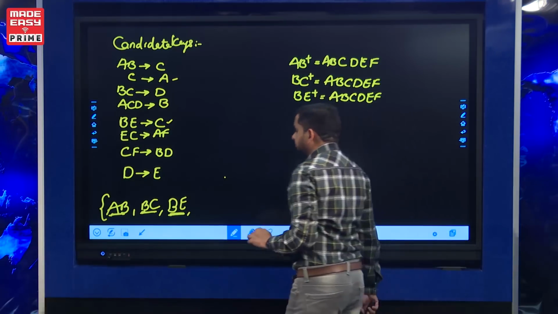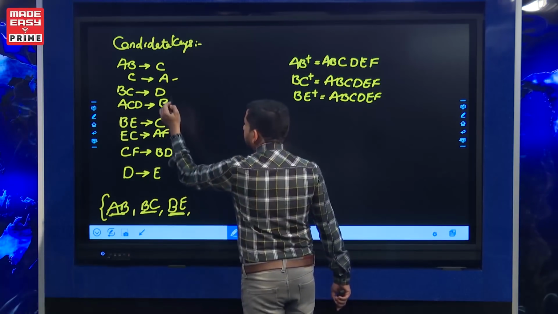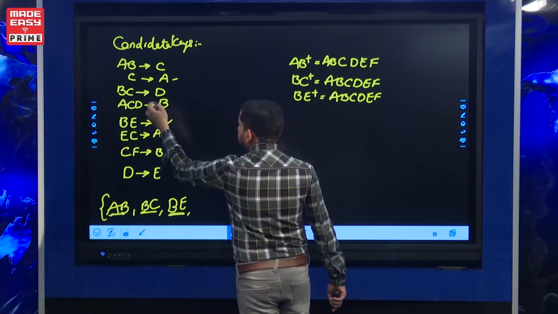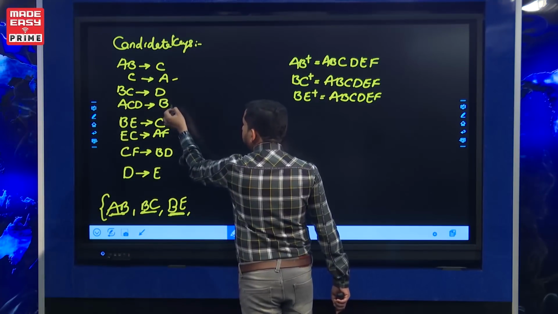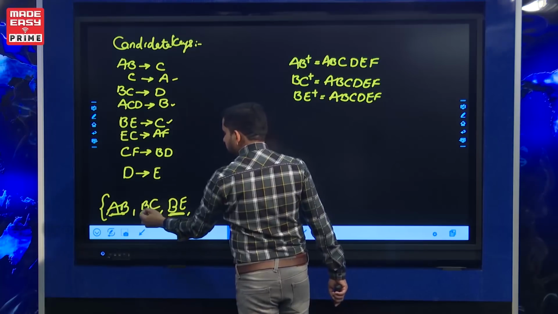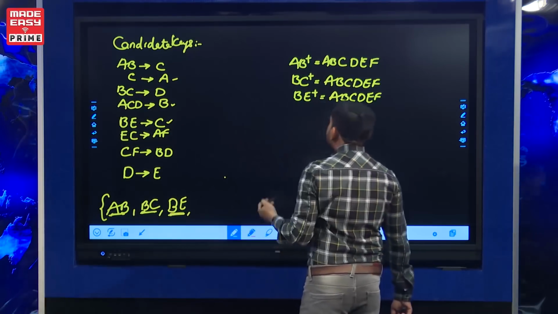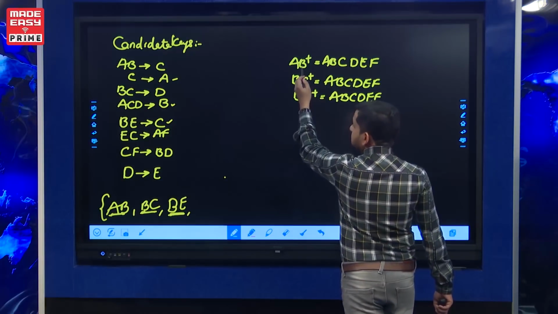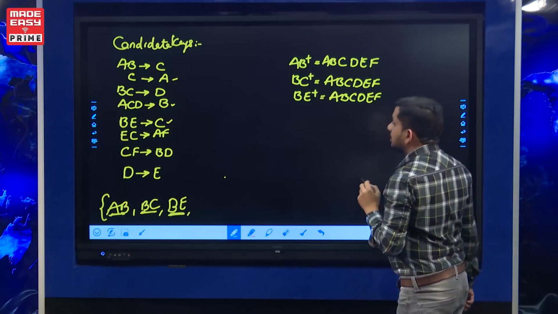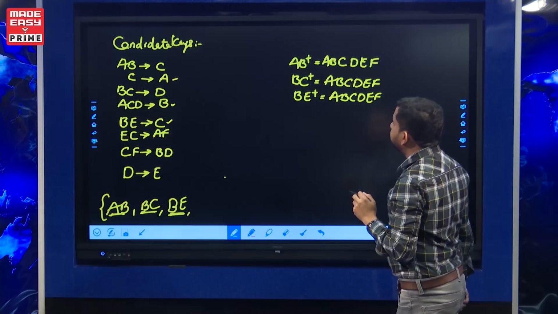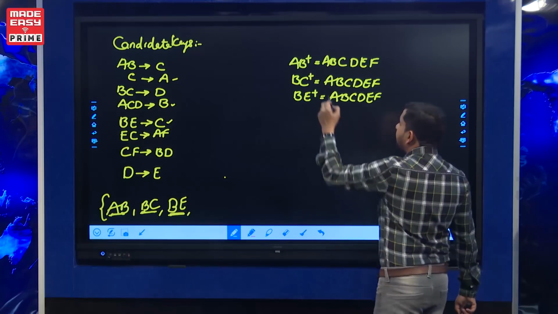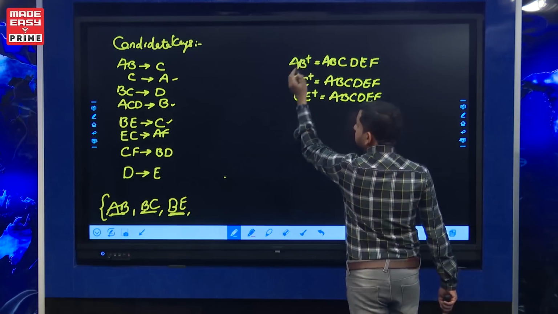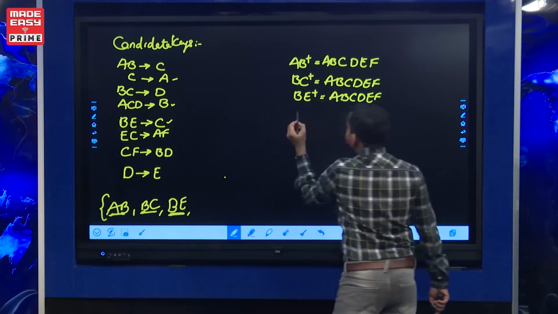Okay, next, B is part of many keys. B can be replaced by ACD. If this B is replaced by ACD, it becomes ACD.